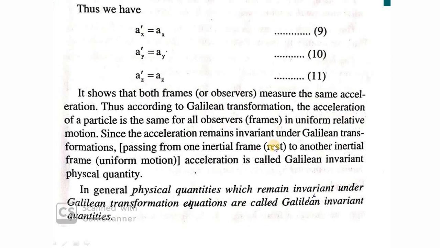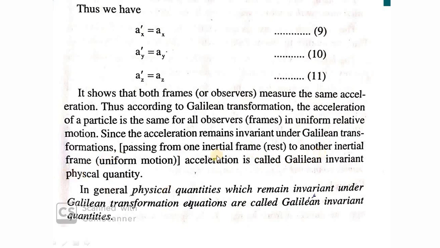Acceleration remains invariant under Galilean transformation. That is, if we move from one inertial frame at rest to another inertial frame in uniform motion, acceleration is a Galilean invariant physical quantity. Just keep this in mind: Galilean invariant physical quantity.